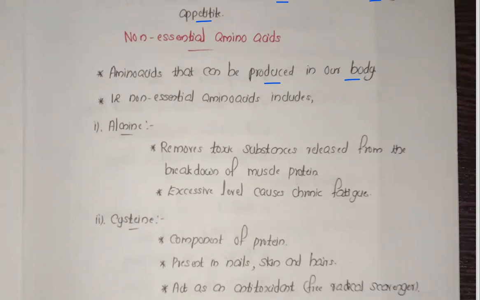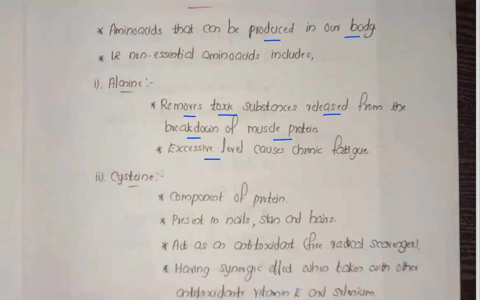Alanine removes toxic substances based on the breakdown of muscle protein. When the breakdown of muscle proteins takes place, at that time toxins are released. So that's the point. Now an excessive level causes chronic fatigue. If it is in excess, it causes fatigue.